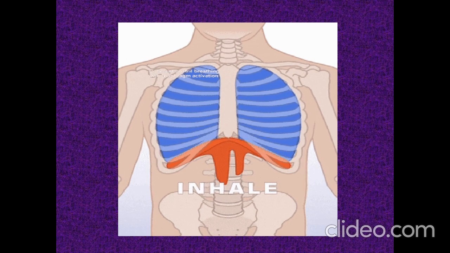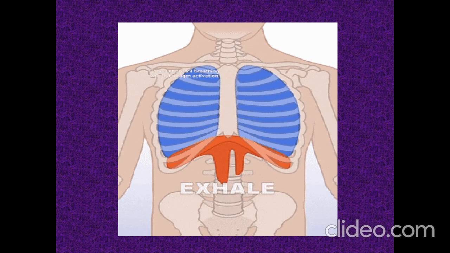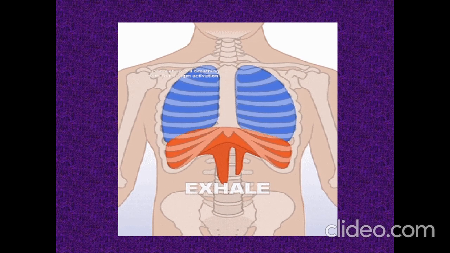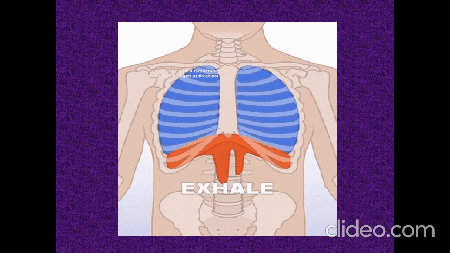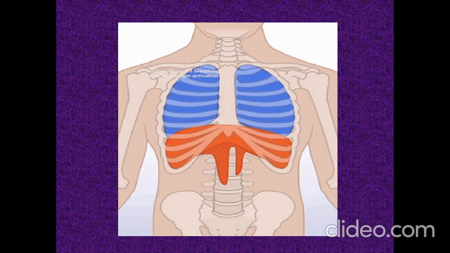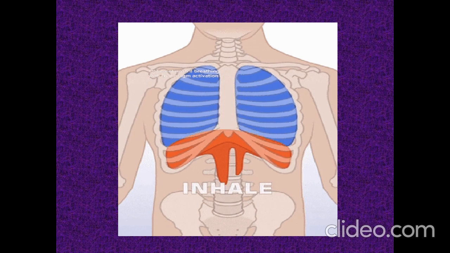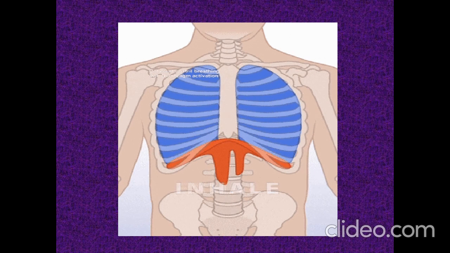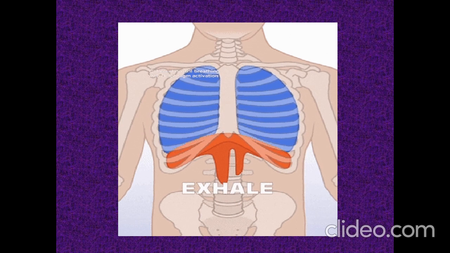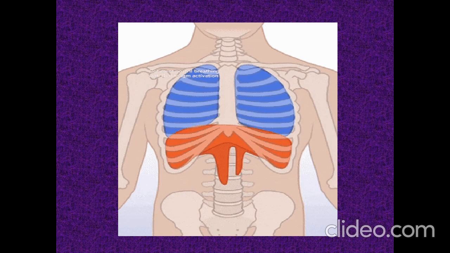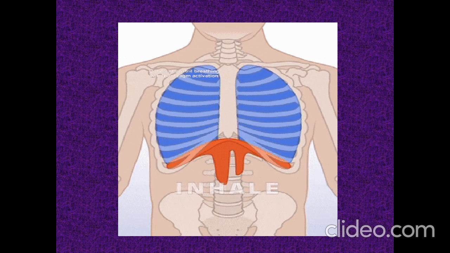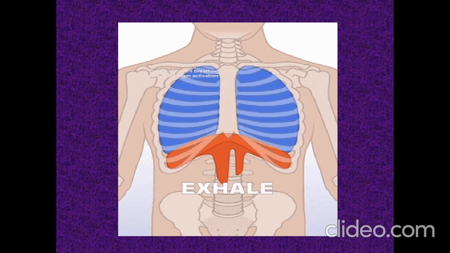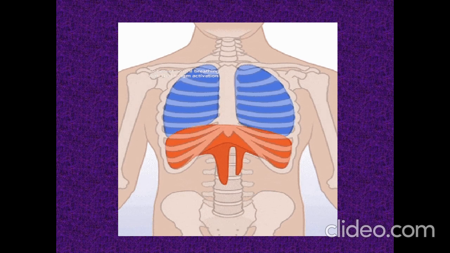Then coming to the last organ of the respiratory system. What is that organ? That is called the diaphragm. Very good. So what is the role of the diaphragm, children? It helps the lungs in the process of breathing, right? Without the diaphragm, we cannot breathe. How does it look? It is a dome-shaped muscular wall, which aids, that is helps, the lungs in the process of breathing. Are you clear about the organs, children?